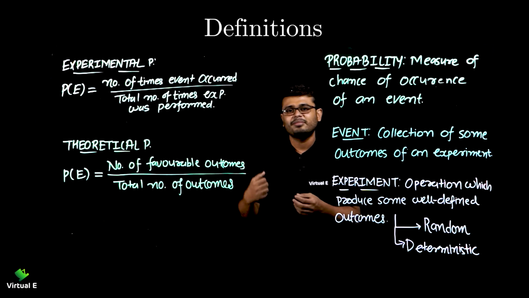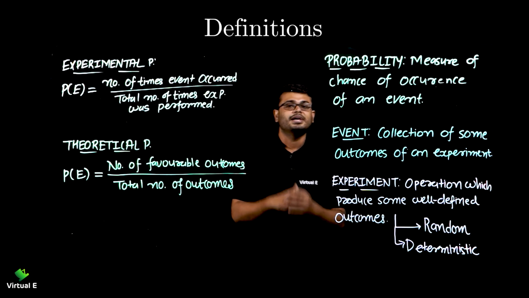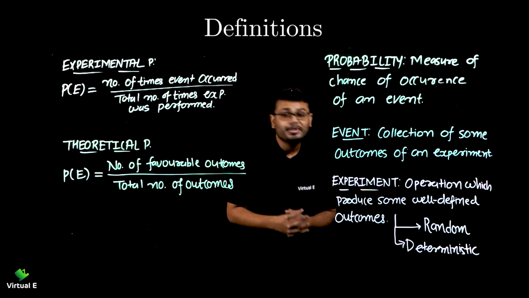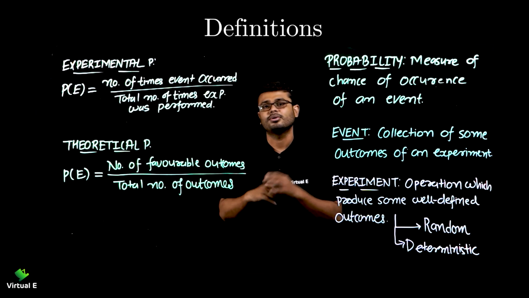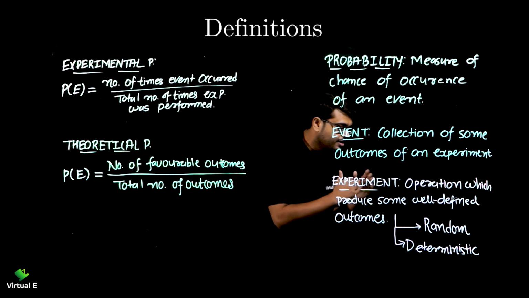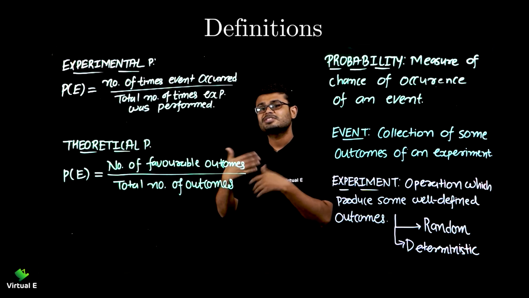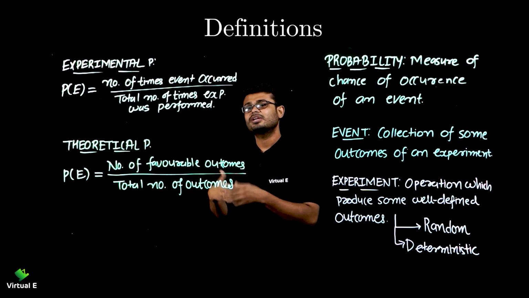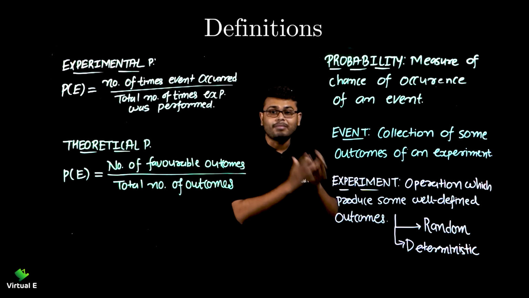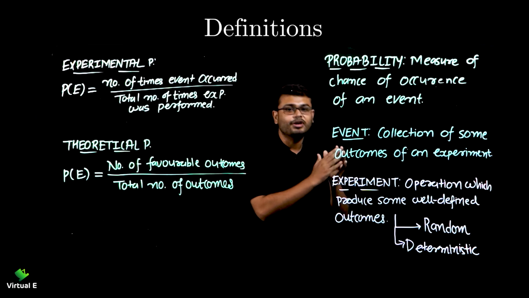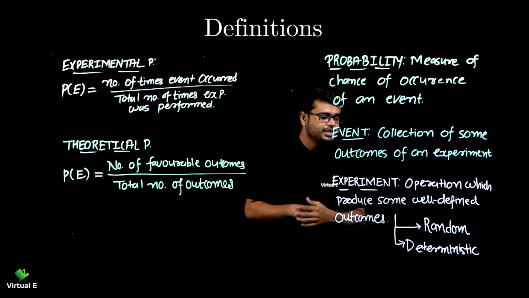You will not waste your time in throwing the dice and deciding that you already know about. Okay, so that is about the random experiment, whose outcome, whose result we do not know. And second is deterministic experiment, whose result we already know. Even if you try so many times, you know the result is going to happen this only. That is about the deterministic, means determine, whose outcome is already in front of you. Result you already know. That is the deterministic experiment.